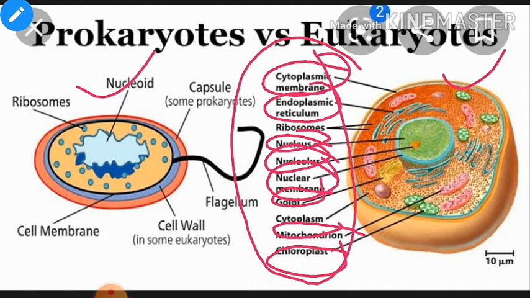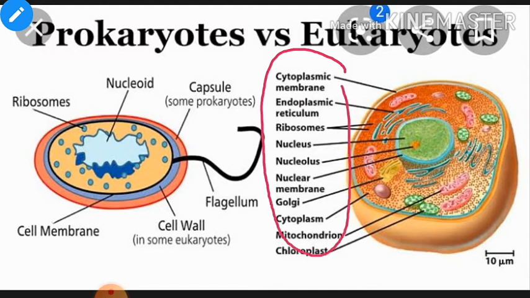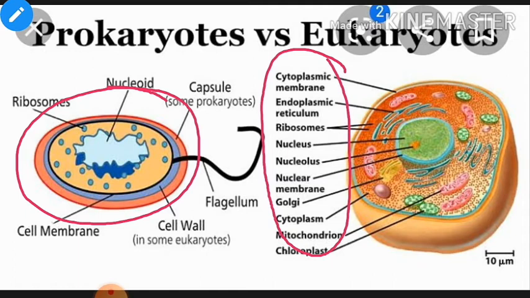You must remember all these cell organelles. That is, inside the cell also many organs are present, and those organs are called cell organelles. So all these cell organelles are absent in this bacteria or prokaryotic cell. Must have to remember here. So these are the major differences and also the meaning of prokaryotes and eukaryotes. Okay.